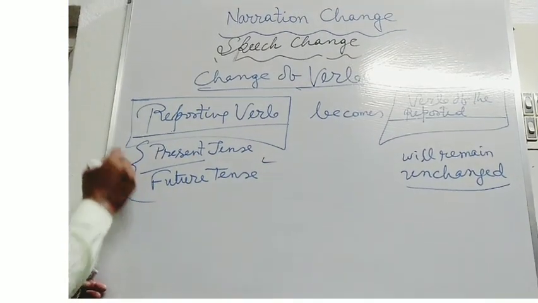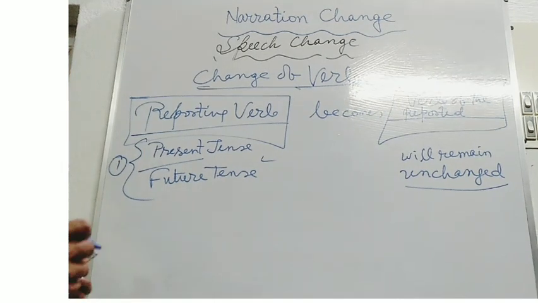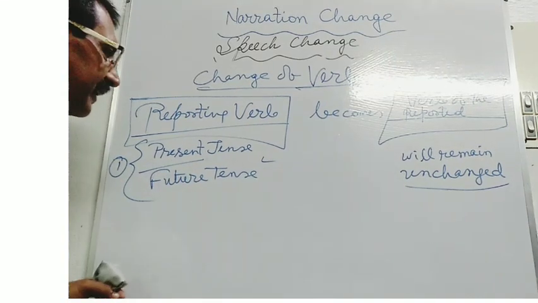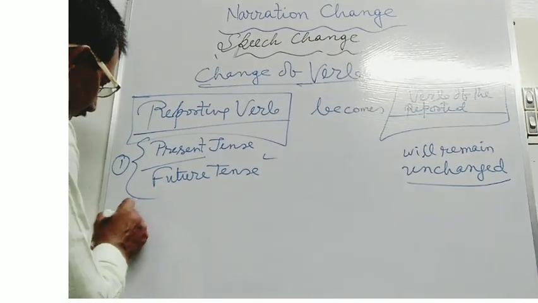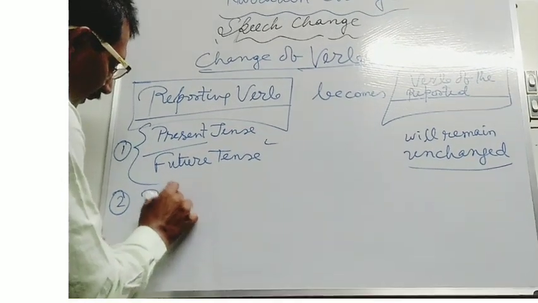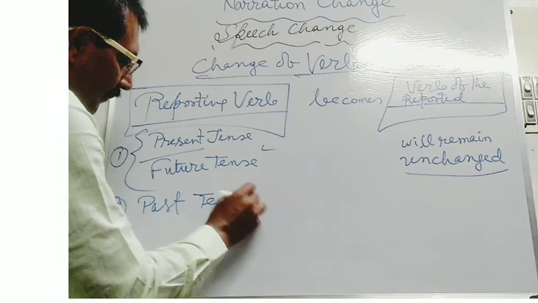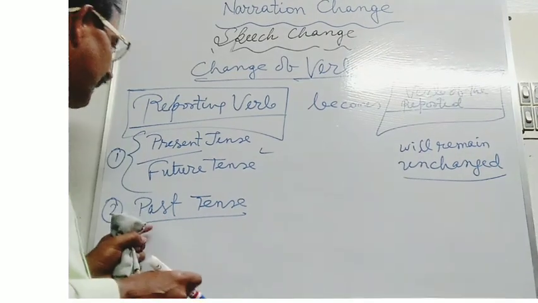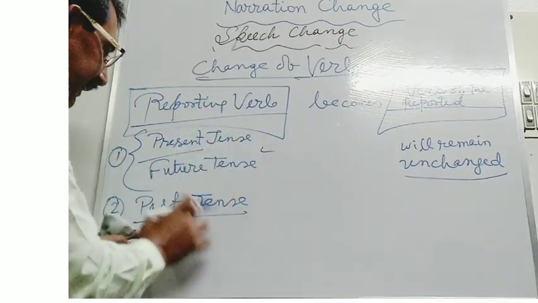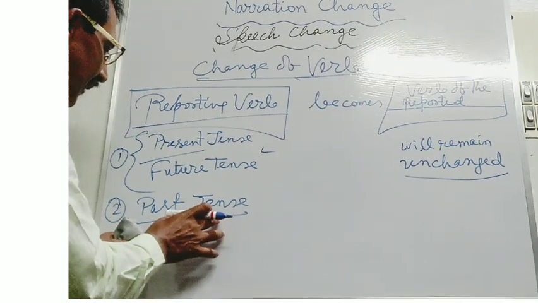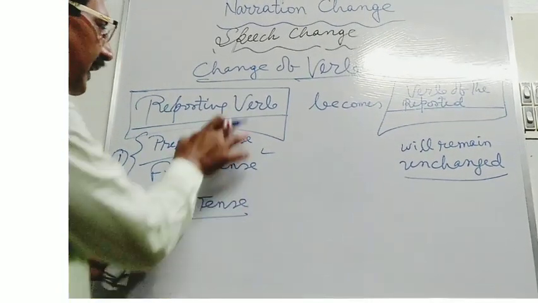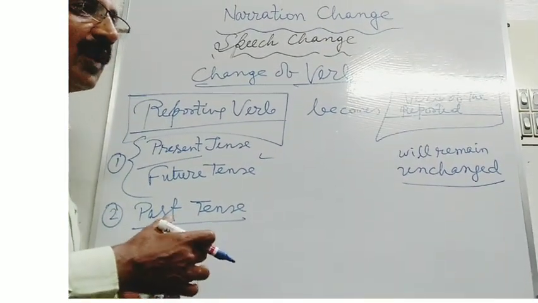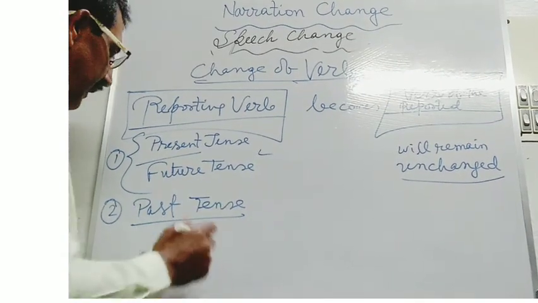If the reporting verb is in past tense, then the verb of the reported speech will have a corresponding change. That is, more past will be used. Suppose the reporting verb is in past tense form, then the verb of the reported speech will be changed correspondingly.